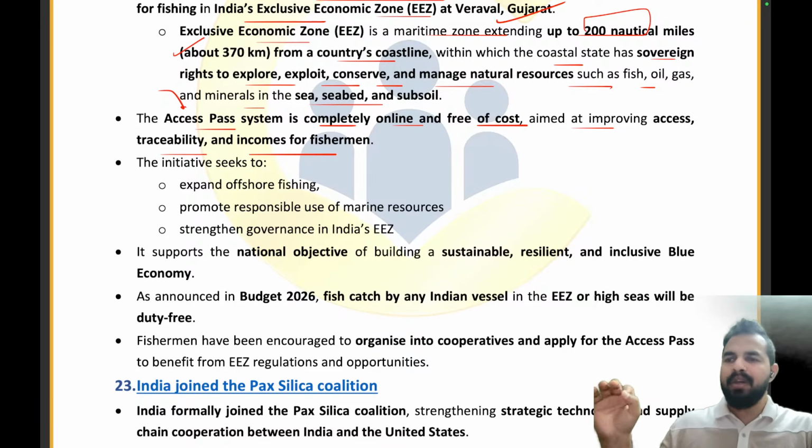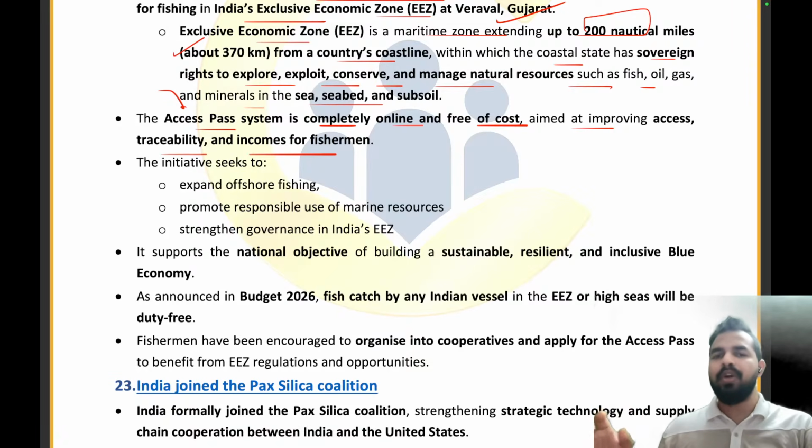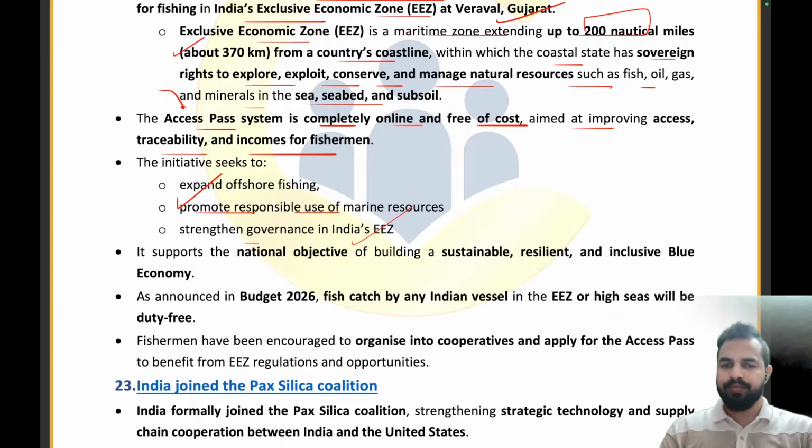और यहाँ पर डिजिटलाइज भी हमने किया है क्योंकि डिजिटल पासेस यहाँ प्रोवाइड किए जाएंगे, with the help of which we can improve the access, traceability and income for the fishermen. फिशरमैन का जो हमारा स्कोप ऑफ लाइवलीहुड अपॉर्चुनिटी था उसको हमने और बेहतर कर दिया दोस्तों with the launch of this access pass. Now the initiative will seek to expand the offshore fishing, promote responsible use of marine resources and strengthen the governance on India's exclusive economic zone. As announced in the budget 2026, fish catch by any Indian vessel in the EEZ or high seas will be duty free.